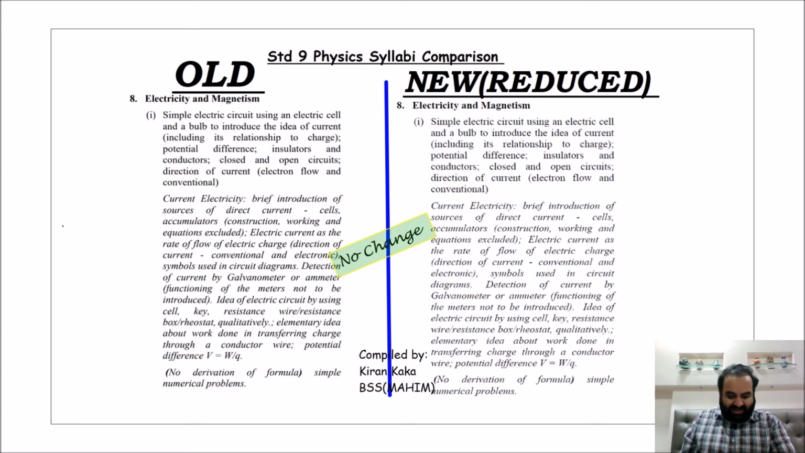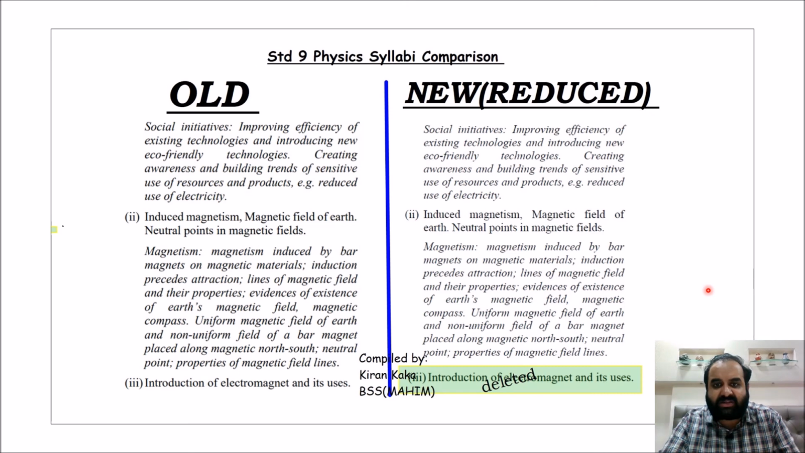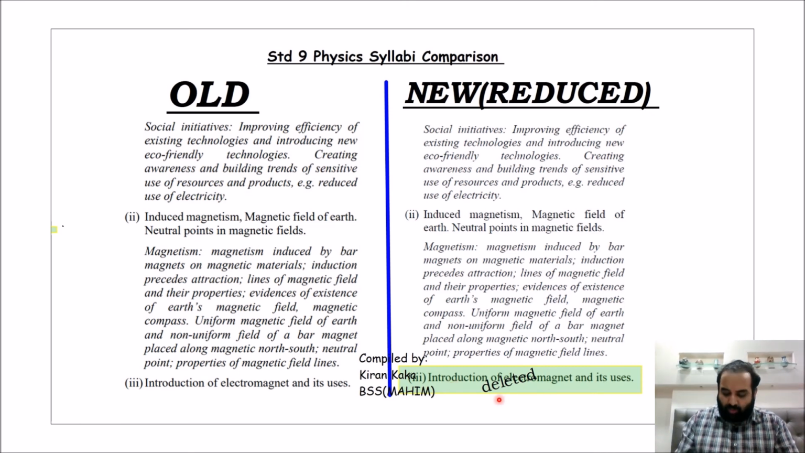And in the 10th chapter, that is magnetism, here you can see the electromagnet. The B part of chapter number 10 has been completely removed. Actually, it was very simple. The B part, the introduction of the electromagnet and its uses, has been removed. So I hope you all understood. With this we cover the entire grade 9 ICSE physics.